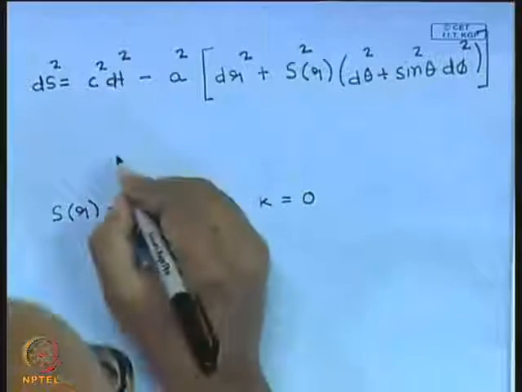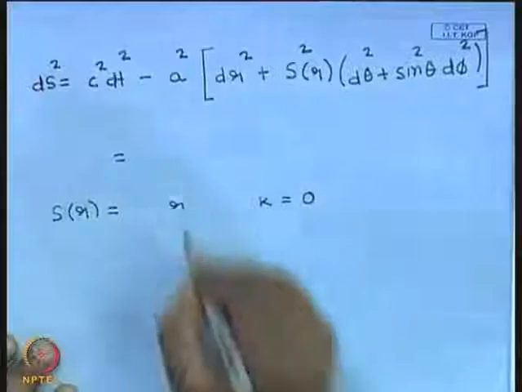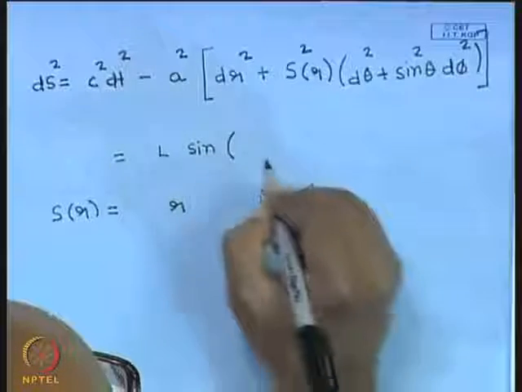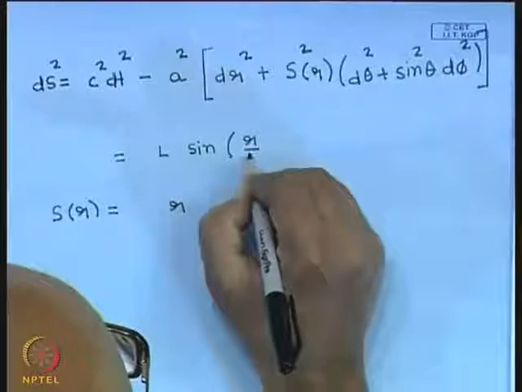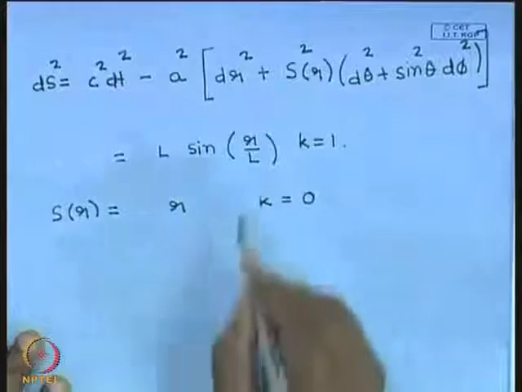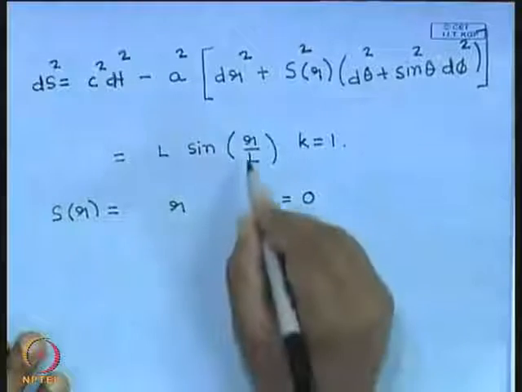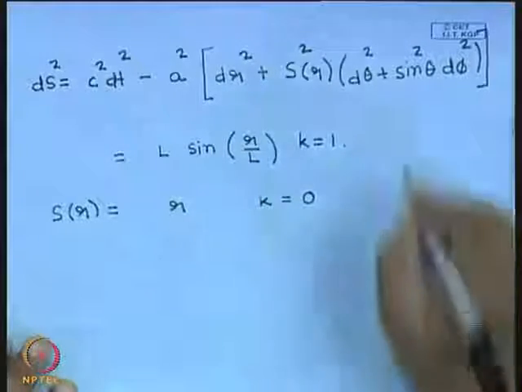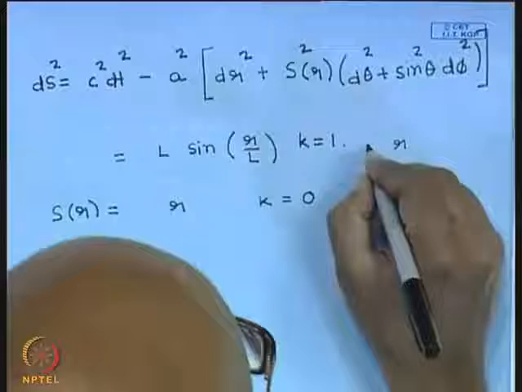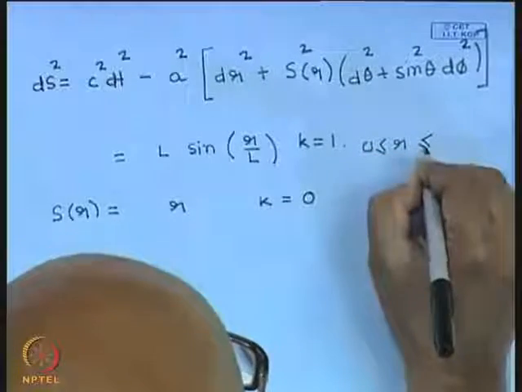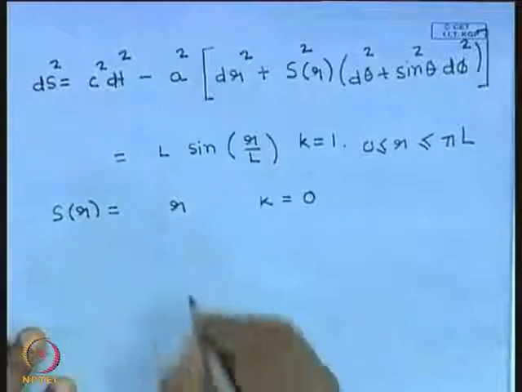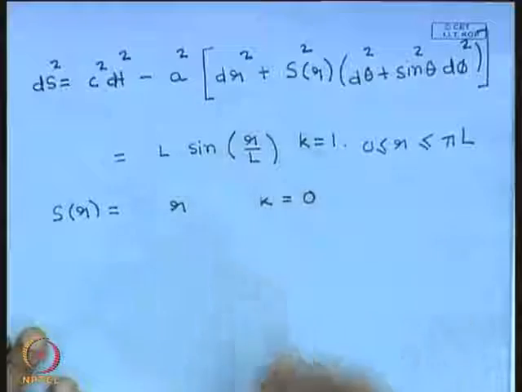Okay, now this function s of r is L sine r by L if k equal to plus 1. We just saw this, except that we used a variable chi which was dimensionless, and now we will use a variable r by L. So the range of r is from 0 all the way to pi times L. And this is if k equal to plus 1, positive curvature.